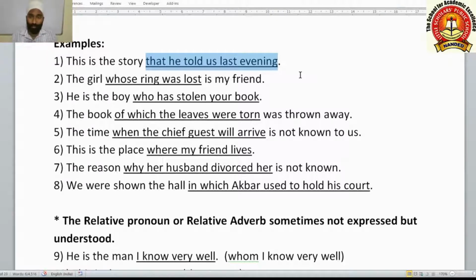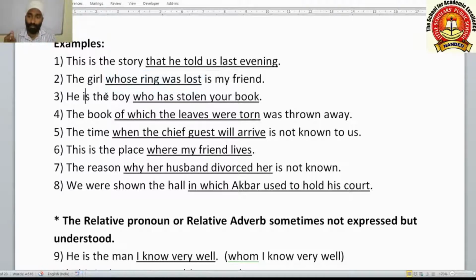That story. Now the second one: The girl whose ring was lost is my friend. The girl is my friend. This is the main clause, and the girl is the noun here, which is the antecedent to the adjective clause, meaning the noun coming before the adjective clause. So this underlined group of words is describing the noun girl. The girl whose ring was lost is my friend. Which girl? Whose ring was lost. This girl is my friend.